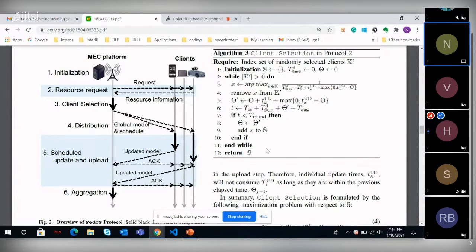But it will require too much computation, right? With too many devices, too many comparisons. So that's what they're saying. Running this client selection on the cloud server does not take a lot of time, because you already have these TUD, TUL values. But it will change in every iteration. Yeah. For the cloud, since it's doing heavy computation, it would still be less than what aggregation or scheduled updates and all those processes are doing. So that's why they are considering it as negligible time.